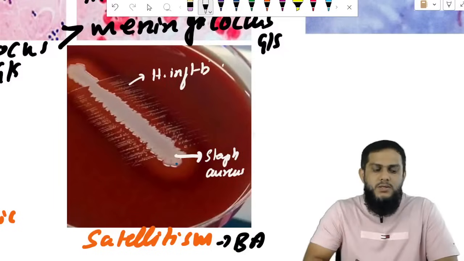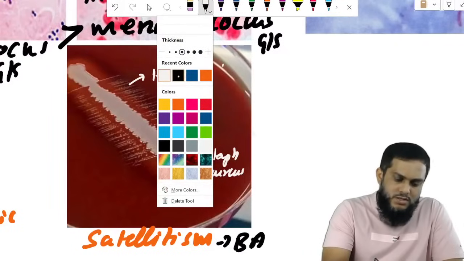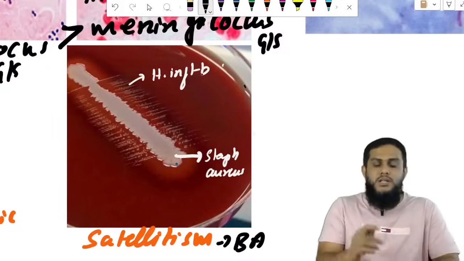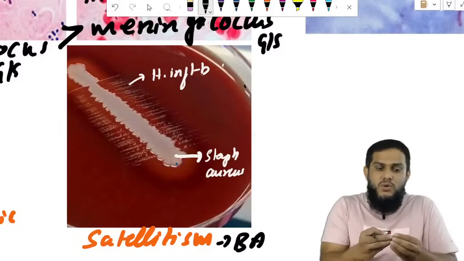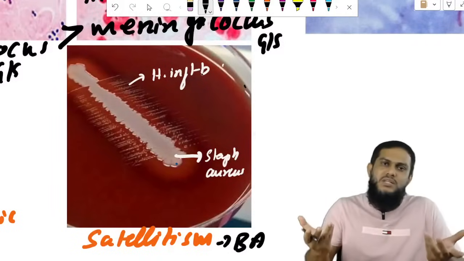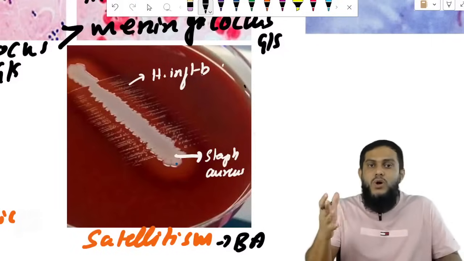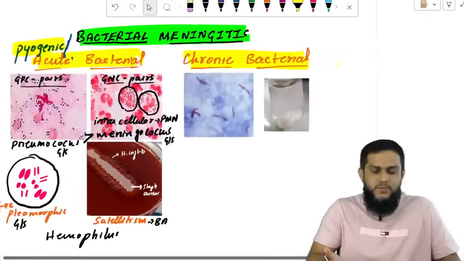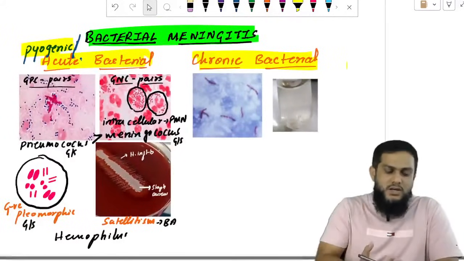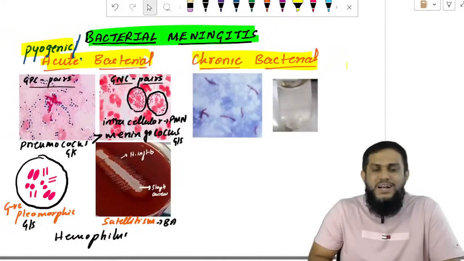Haemophilus influenzae grows near to Staphylococcus. It will not grow away from Staphylococcus. That is satellitism. That's how you can identify meningococcus, pneumococcus, and Haemophilus.